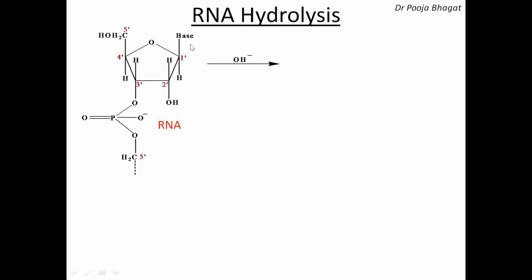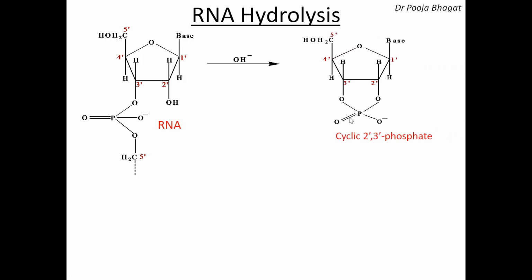Now see here, this is an RNA molecule. I have taken this RNA, and the dash shows the long chain. When you treat it with alkali, in alkaline medium, it gives this cyclic 2',3'-phosphate. You see here, 2' and 3', and the phosphate group is in the cyclic form. So this cyclic structure is present. It is cyclic 2',3'-phosphate. I will show the mechanism in my next slide.